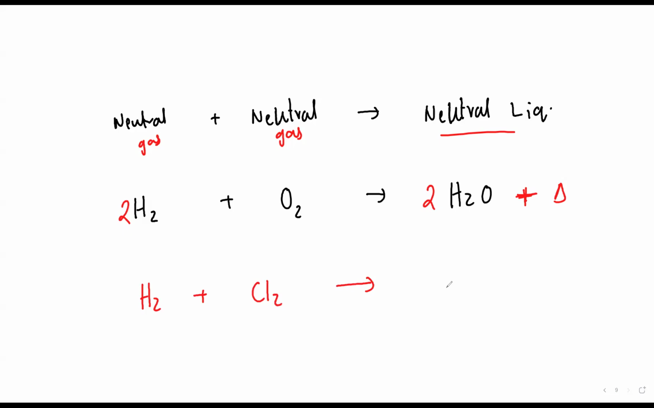Now in this reaction, beta, you have to use diffuse sunlight. I cannot use direct sunlight. Why? If you use direct sunlight, the reaction will become explosive.